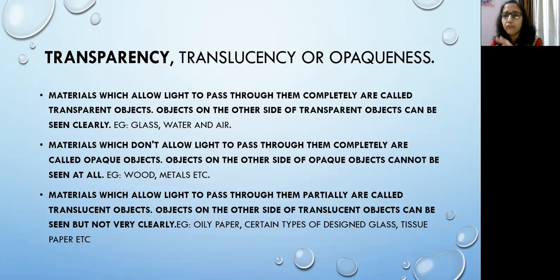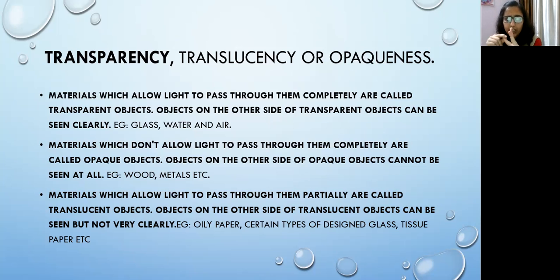For example, ball. Ball is an opaque object, क्योंकि हम ball के other side में नहीं देख पाते कि क्या है. Similarly, we are not able to see what is there on the other side of the wall. So that is why wall is an opaque object. So here we have discussed three types of materials. The first one is transparent object, that is we can see through it. Okay, so you can keep some examples in your mind: water, glass, air, plastic sheet.